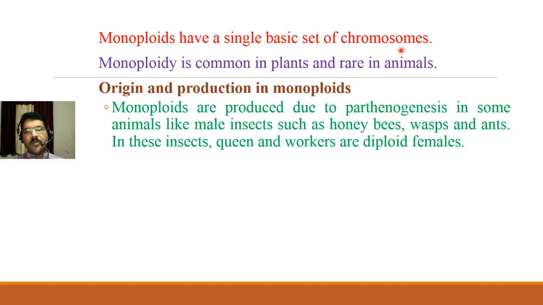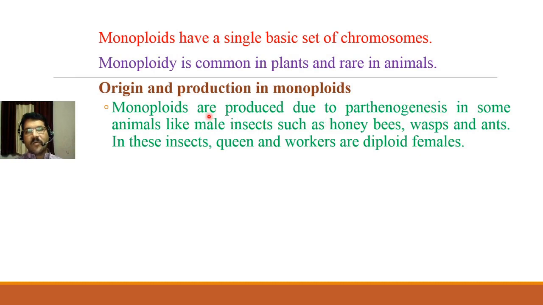So how they are produced and how they are originated in different types of organisms naturally, and here also we will see how can we produce monoploids. So monoploids are produced due to parthenogenesis. So this is very important here. The parthenogenesis means the production of an embryo without fertilization.